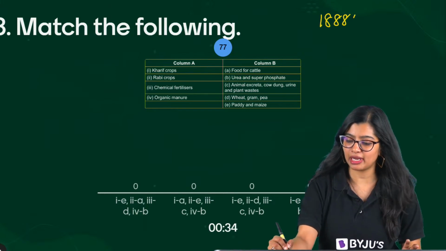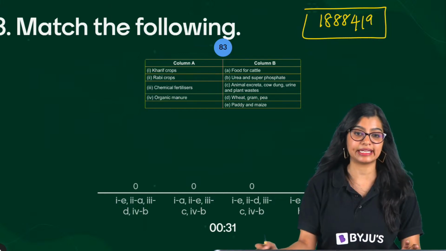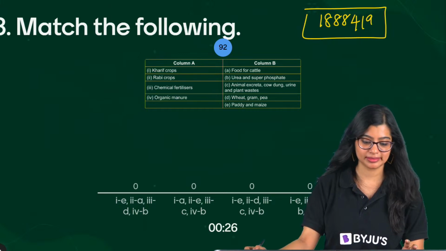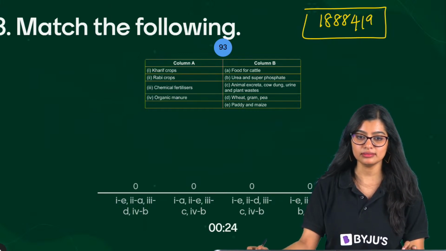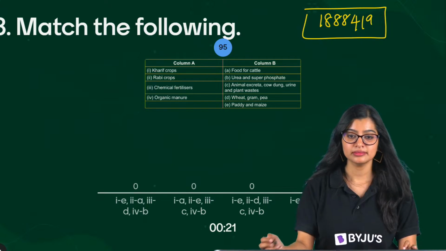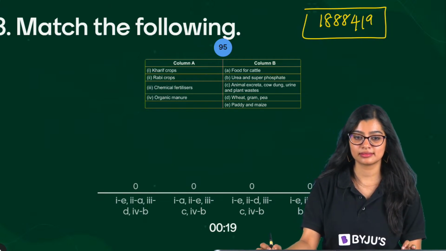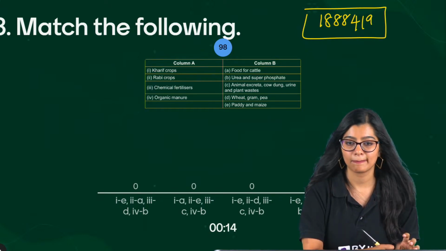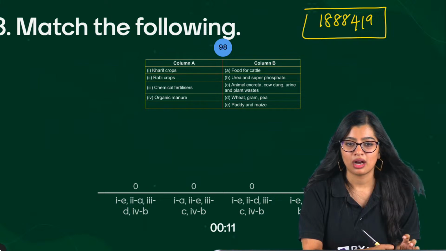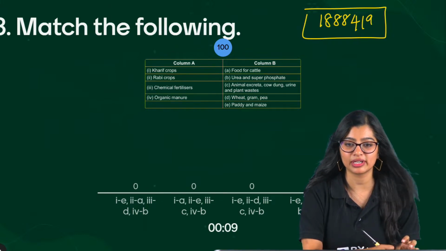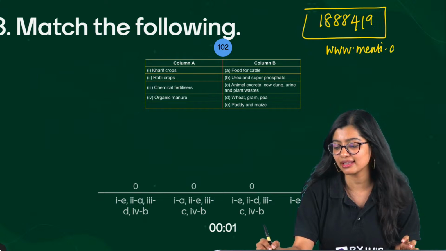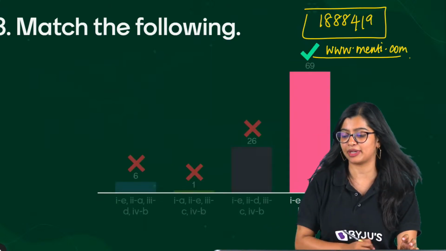Menti code 1888419 on your screens now. Students, quickly, give me the answer. What can we do about internet? What is the use of this code? You can go to www.menti.com and you can play as a live quiz. This is a live quiz that is happening.